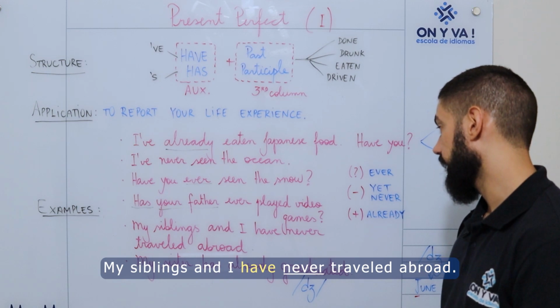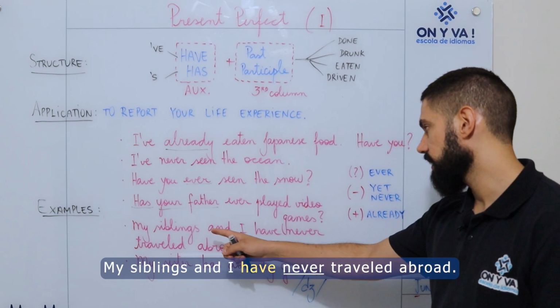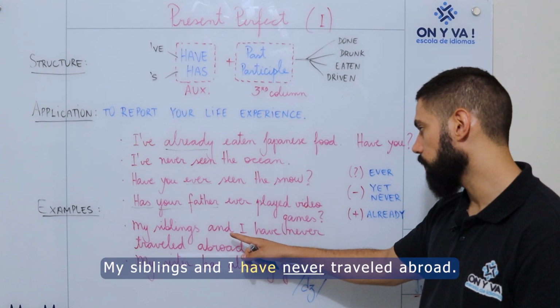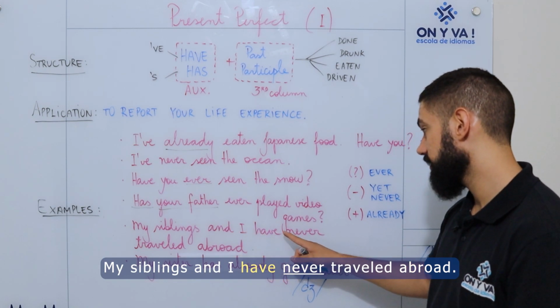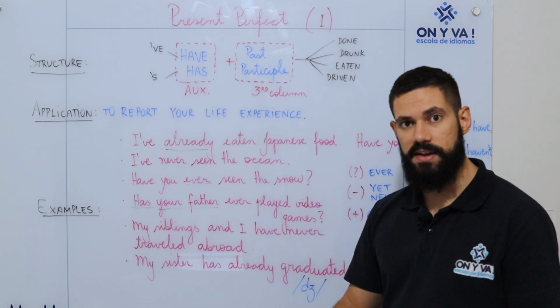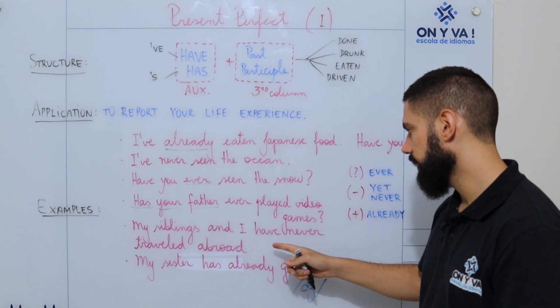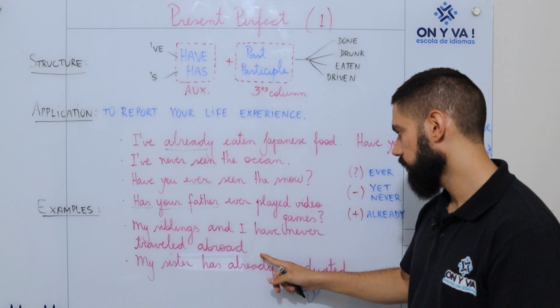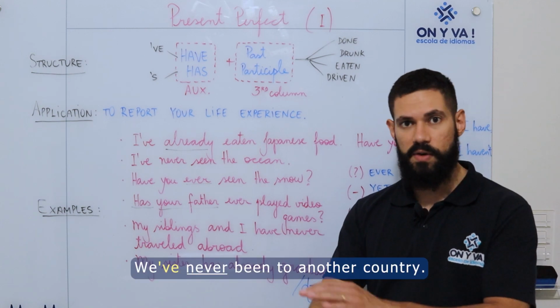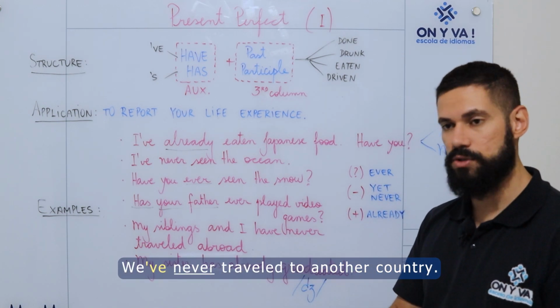My siblings and I have never traveled abroad. My siblings and I, so plural, have never traveled abroad. So we have never had this experience in life of traveling abroad, going to another country. We've never been to another country. We've never traveled to another country.